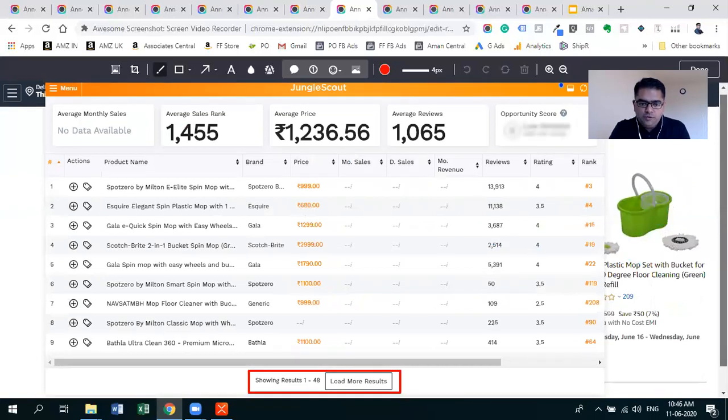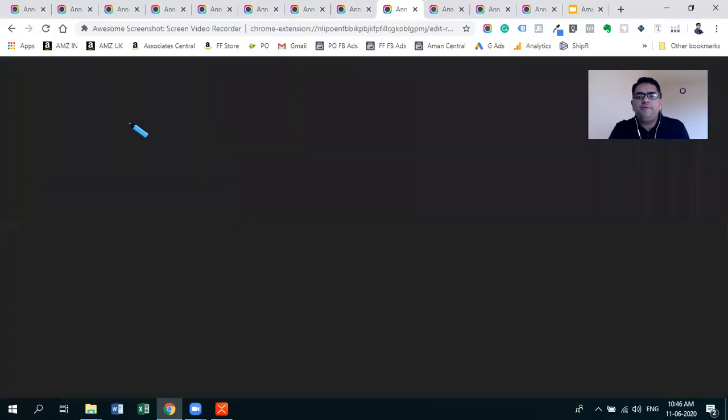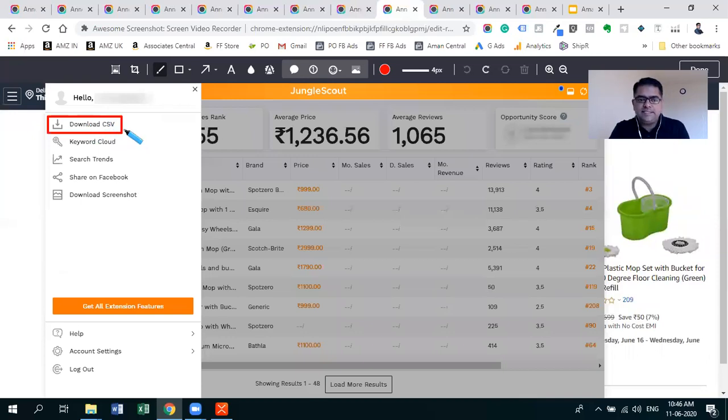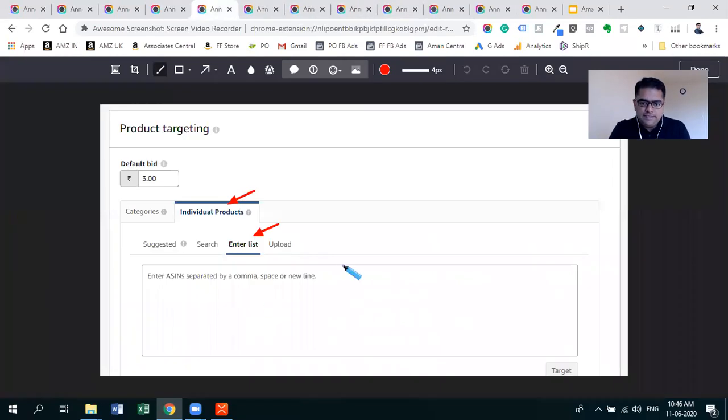If you scroll down, it will load more. I want you to load at least 300 to 400 results, and you will have an option to download this as a CSV or Excel file. Using that file, you can sort the results by the price that you want to target, get those ASINs, paste them into this list, and then launch this campaign.